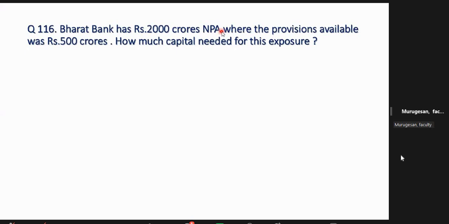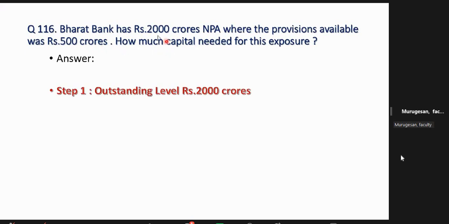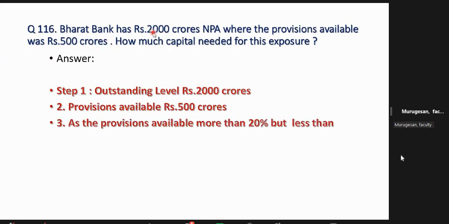2000 crores NPA. Provision available 500. Then what is the capital needed? Now indirectly they are telling the provision available is what percentage, friends? I think 25%. So 25% means risk weight will be 50. More than 20. So you have to remember this. Otherwise you cannot do this exam.